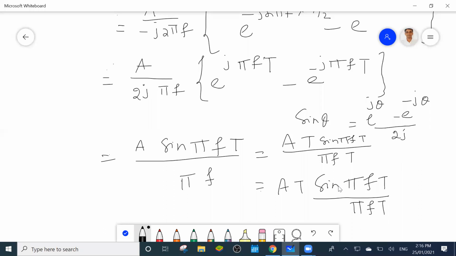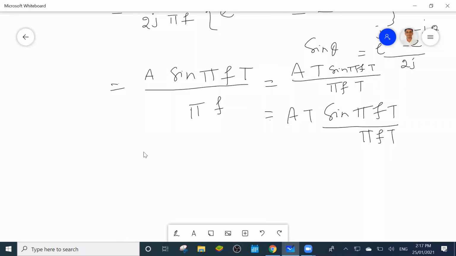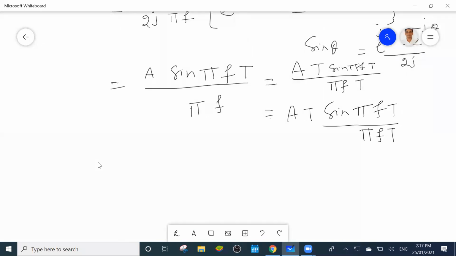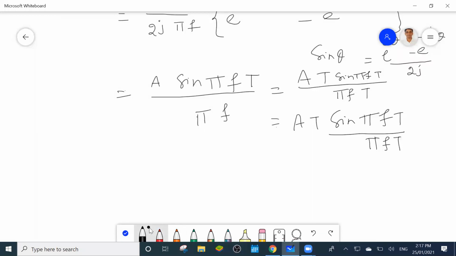We know sin θ by θ is the sinc function, so this equals A T into sinc(fT).